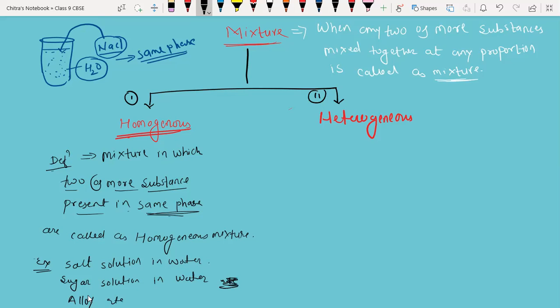Now we are going to discuss the heterogeneous mixture. What will be a heterogeneous mixture? Suppose I have taken dry sugar in a pot.